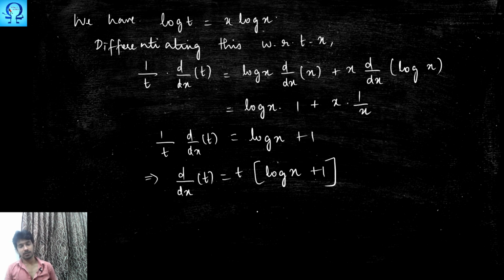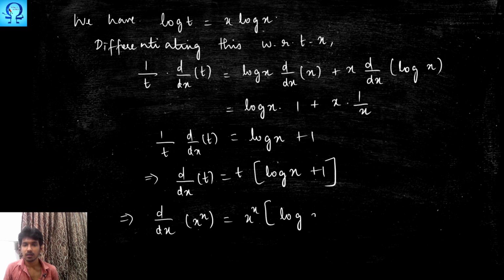So this is what we have. Now let us replace the value of t, that is, d upon dx of x power x is x power x times log x plus 1. Yes. Okay. We got this quantity.